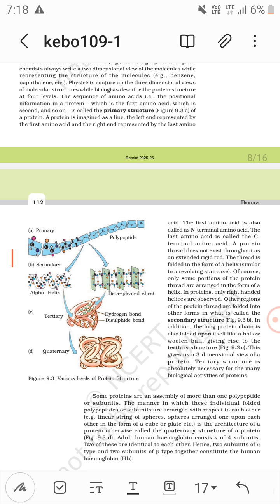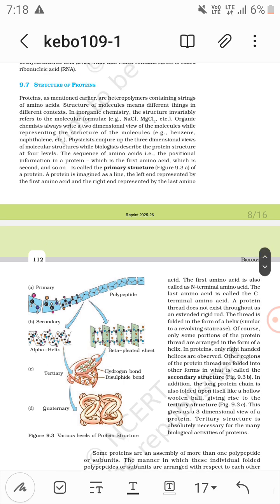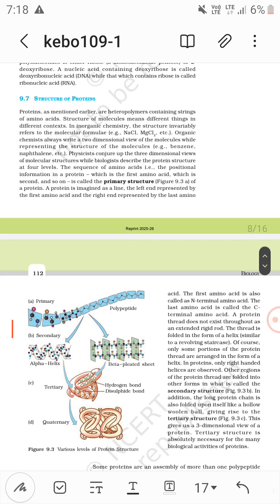Now that's it. And primary structure is just a simple line. It has the N terminal, that is the first amino acid, and the last amino acid is the C terminal. That's it. So primary structure tells the position of the amino acids.